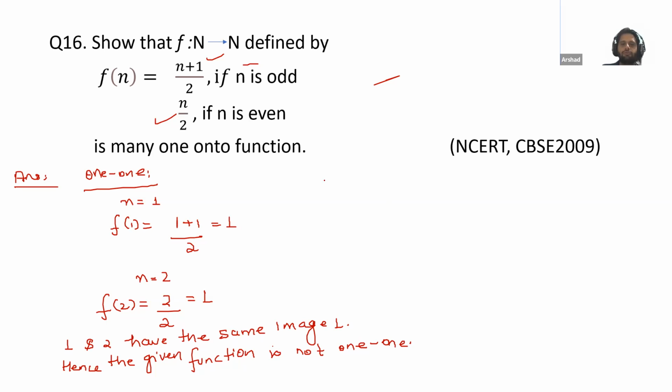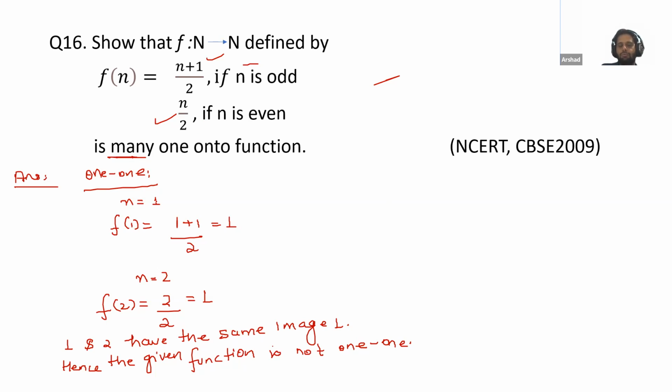Okay, Noma, in this question, we need to prove that this is many-one. Sorry, this is not one-one. So how can we show that? What is a one-one function? When different elements have different images. So if we give an example where two elements have the same image, then we can say that this is not one-one. So here we have taken n = 1.